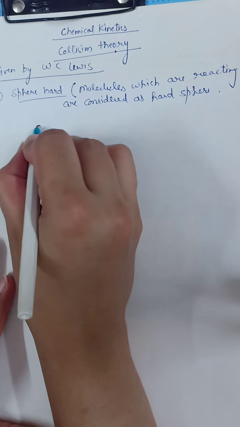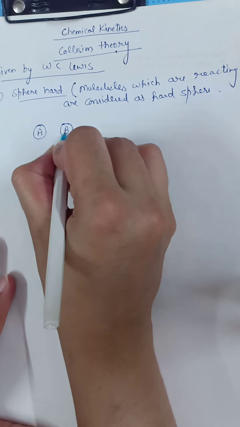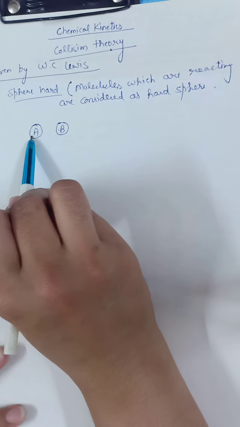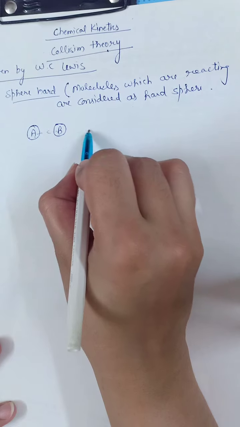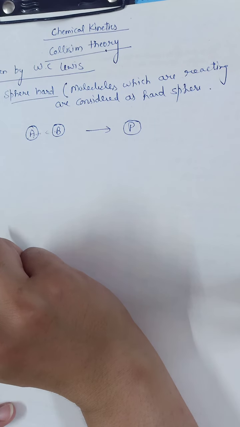For example, we have a hard sphere A and another hard sphere B, and when these two hard spheres collide with each other, only then the product formation takes place.